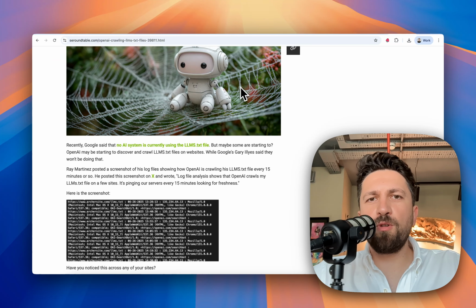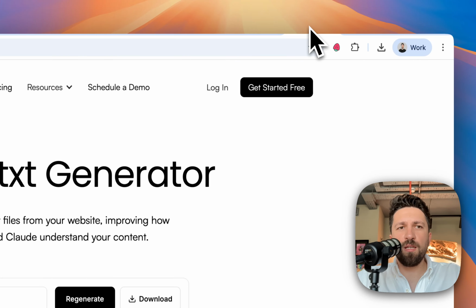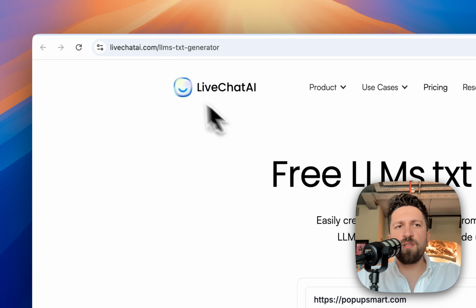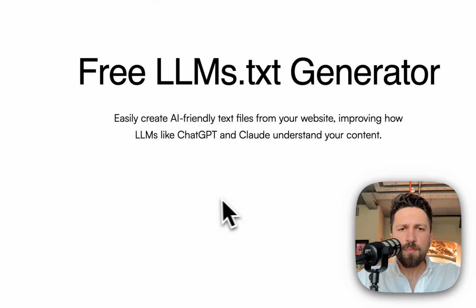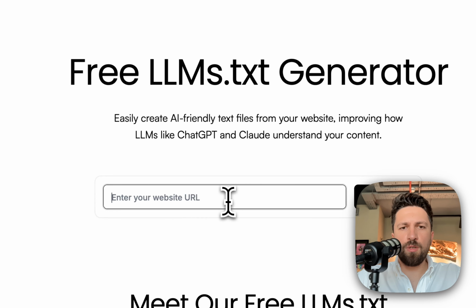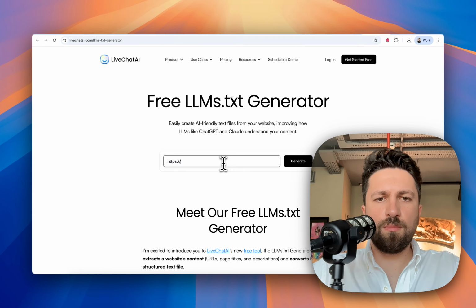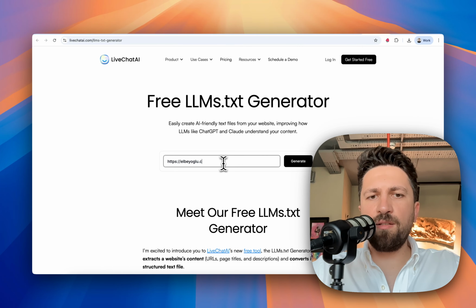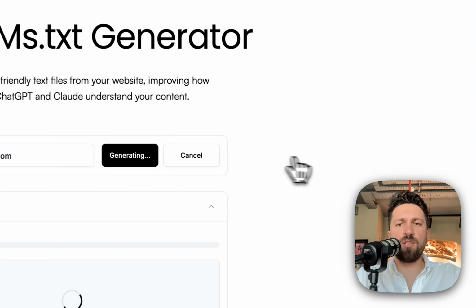So it's very important to create an LLM text file for your website, and we are providing a free tool to do that. Let me show you how. Simply visit our website's LLM text generator page and put your website into the tool. Simply add your website and click generate.